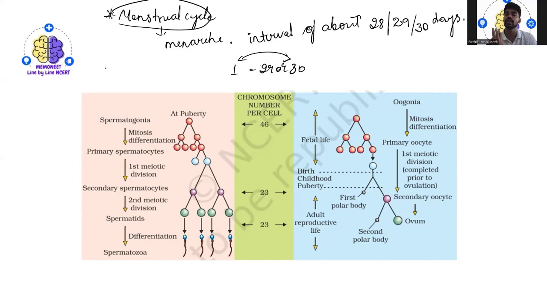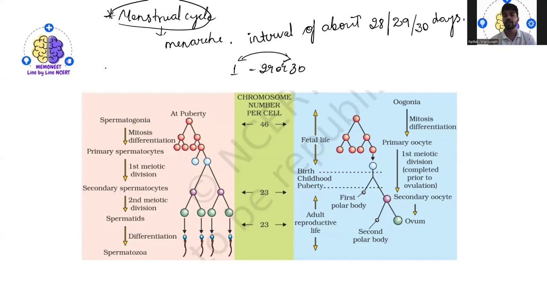So what about other animals like dogs and cows? You will see the oestrous cycle, which is actually a seasonal cycle. It doesn't happen every month. It normally happens during a particular season, so these animals, like some birds and animals, are able to reproduce only in that season. Whereas with the menstrual cycle, primates and higher primates have the ability to reproduce irrespective of the seasons. Okay. And the cycle normally happens at regular intervals. So this is one thing.